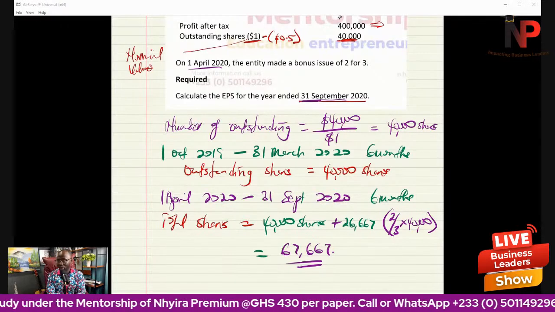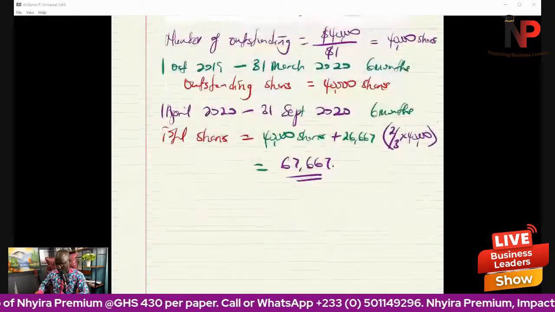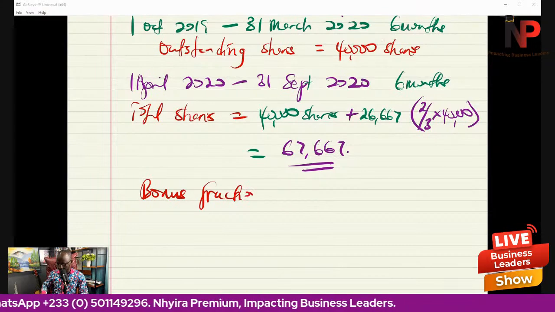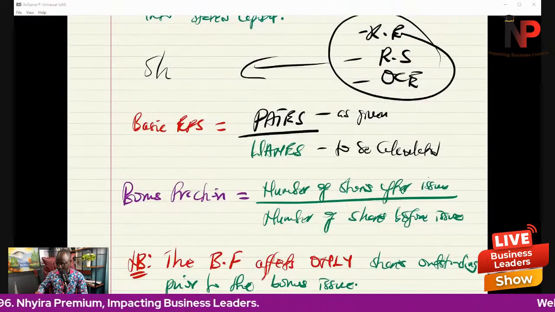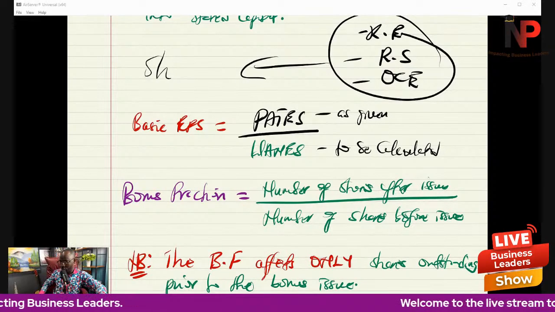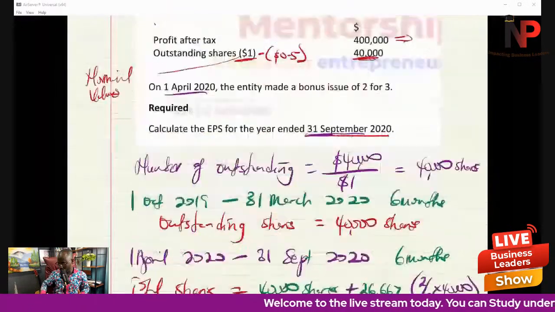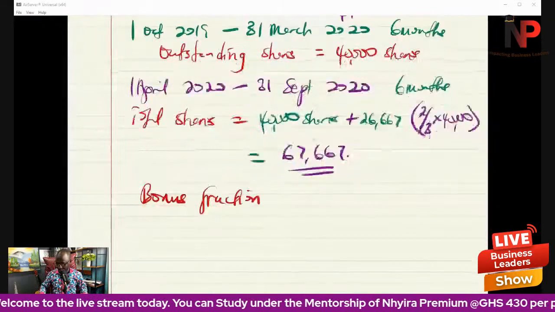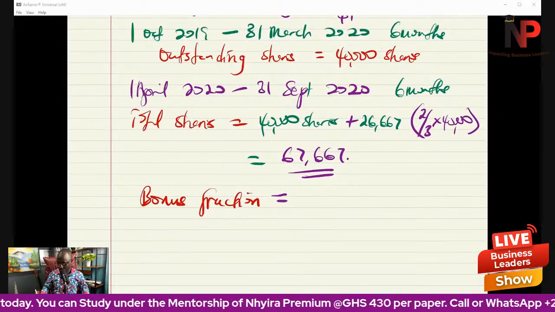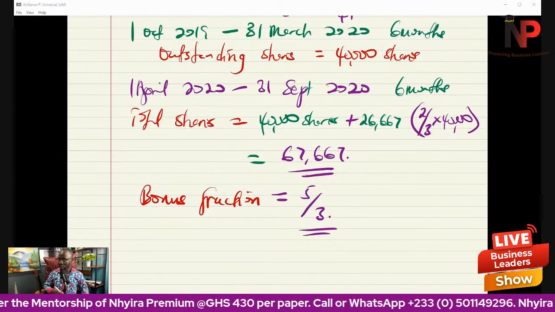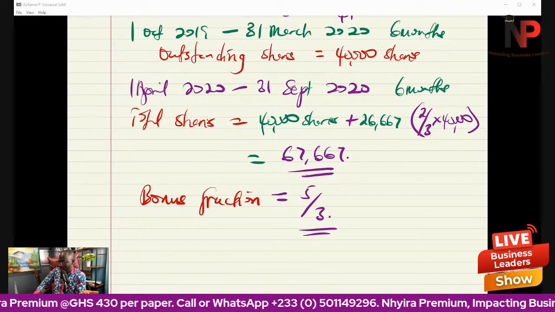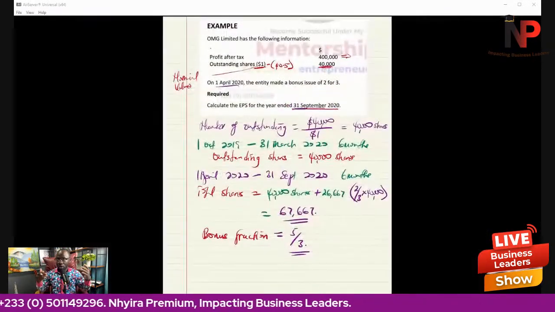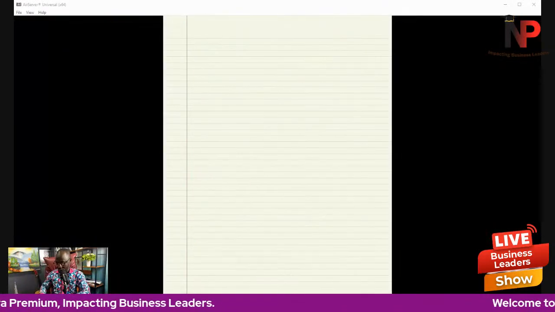Now, because it is a bonus issue, we then have to calculate the bonus fraction. If you remember, we said the bonus fraction should be the number of shares after the issue divided by the number of shares before the issue. So what do we have here? Before the issue, we had 3. After the issue, we will have 5. So our bonus fraction will now become 5/3. Now, you don't punch it out to get any answer for the period under review. It's just going to be left there like that because we will use it to do our calculation.